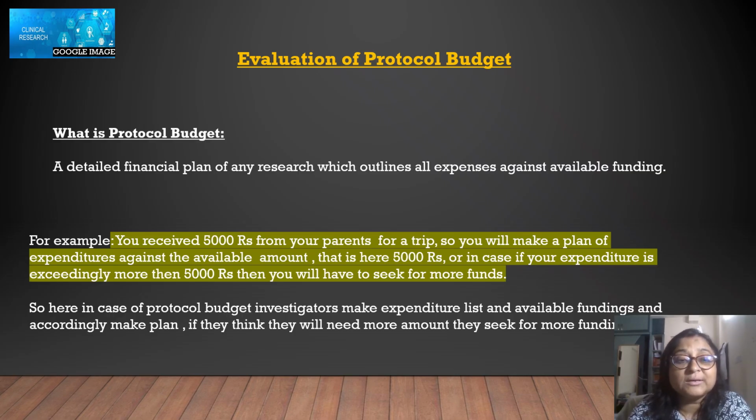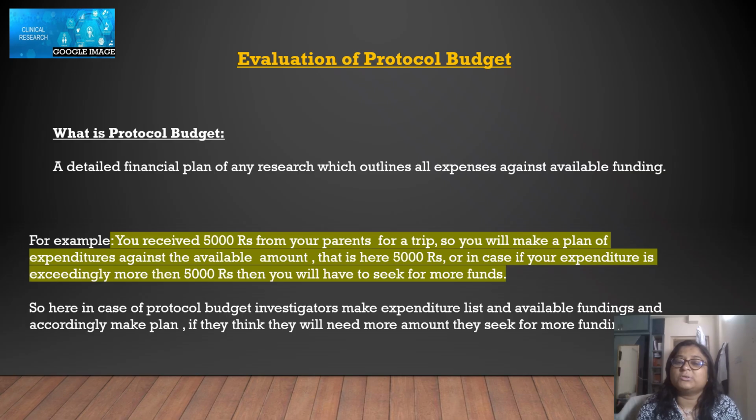So first we will see what a protocol budget is. Protocol budget is basically a detailed financial plan for any research which outlines all expenses against available funding. That means what funding you have received. For any research, we have some funding to do that particular research. So what funding you have, what your proposal is, and what the cost of the proposal will be.